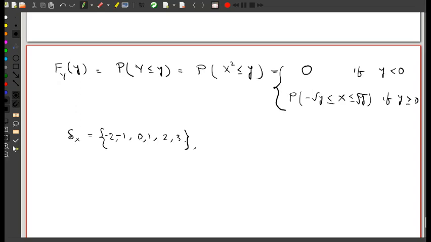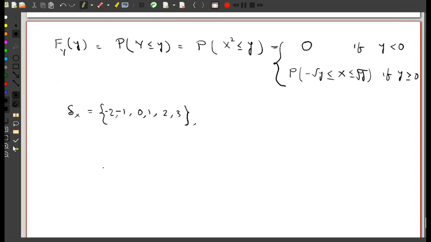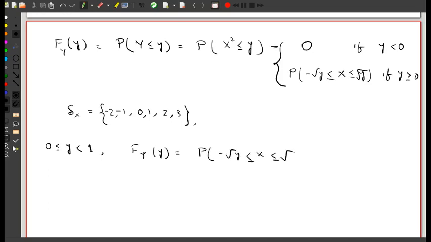So based on that, we are going to compute the distribution function of Y for different values of y. If 0 is less than or equal to y is less than 1, then the distribution function of Y is equal to the probability that minus root y is less than or equal to X is less than or equal to plus root y. And you see that in this case, when y lies between 0 and 1, root y also lies between 0 and 1.